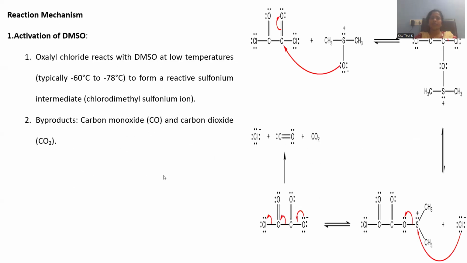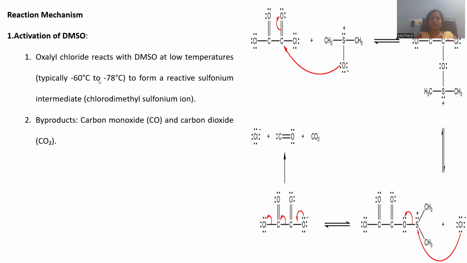In order to understand the entire mechanism, let's split it into a step-by-step manner, and we will discuss the first step, called activation of DMSO. DMSO stands for dimethyl sulfoxide. Oxalyl chloride reacts with dimethyl sulfoxide at an extremely low temperature, as we already discussed: minus 60 to minus 78 degrees are required to perform the reaction.